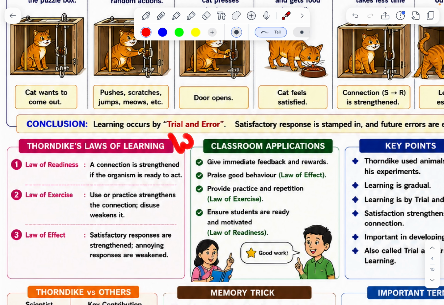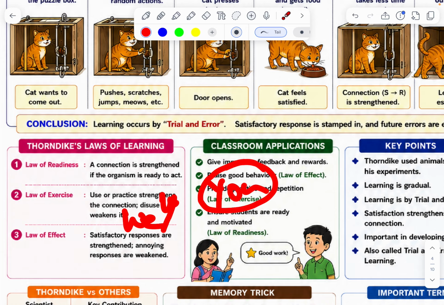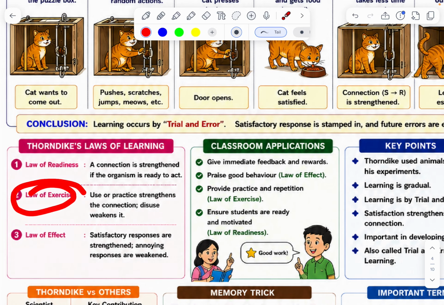For example, when you are doing a sum you don't know about, at that time you use the formula and repeatedly do that sum. Then it becomes very easy for you. It is called the law of exercise.